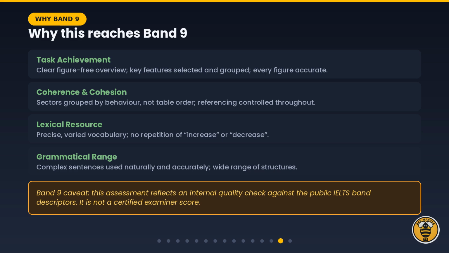Why this reaches Band 9. Task achievement: a clear figure-free overview, features selected and grouped, and every figure accurate. Coherence and cohesion: sectors grouped by behavior with controlled referencing. Lexical resource: precise and varied. And grammatical range: complex sentences used naturally. One honest caveat. This assessment reflects an internal quality check against the public IELTS band descriptors. It is not a certified examiner score.